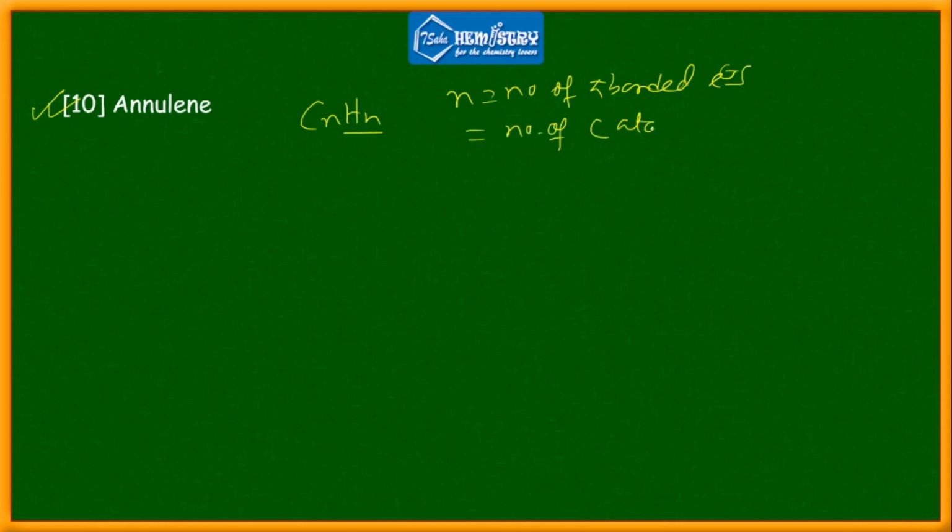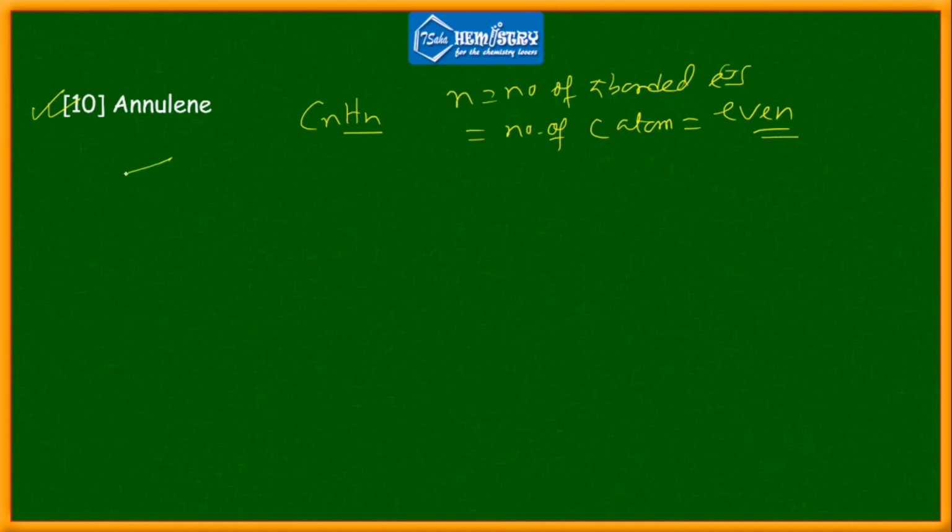Now in the 10 pi electron system, we have a very special example known as annulene. What are annulenes? If any hydrocarbon can be formulated as CnHn, where the number of pi bonded electrons equals the number of C atoms, and that should be even, then it should be an annulene.